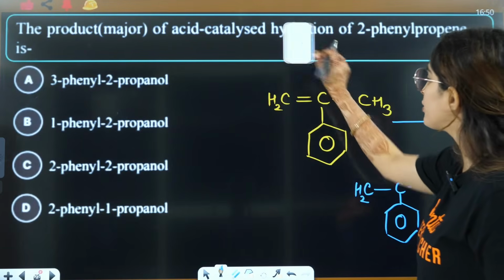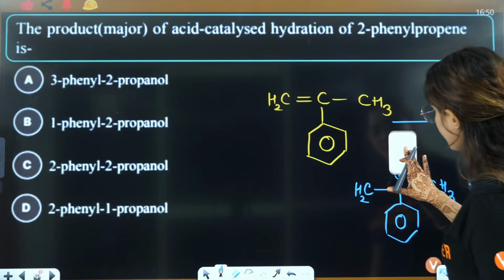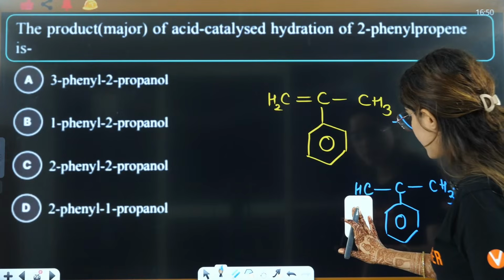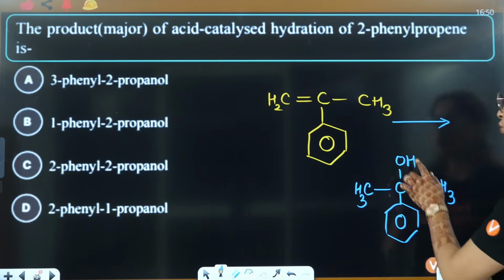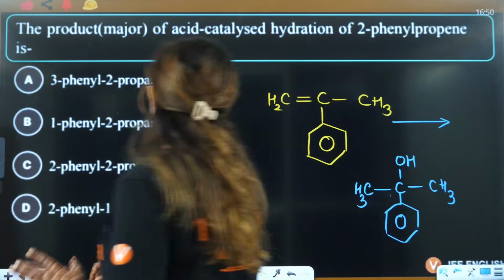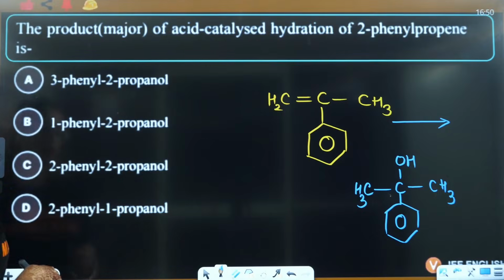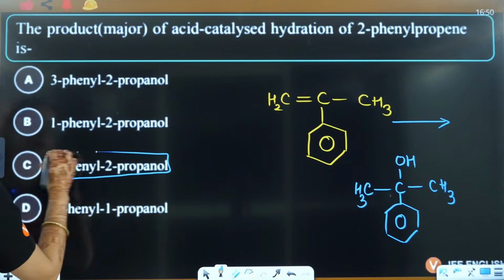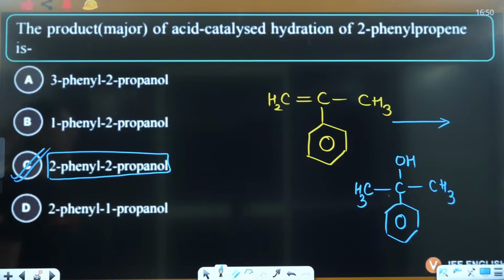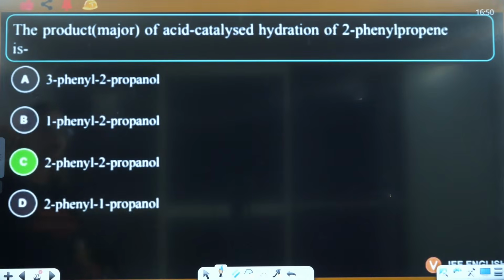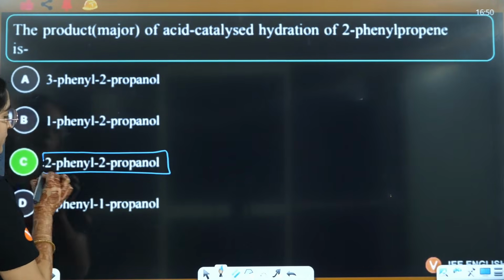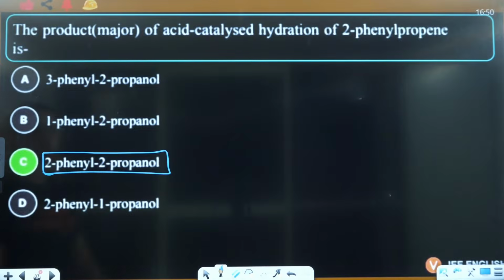But here when you put positive, it will have resonance with the benzene ring. So, I will put hydrogen here, and this will be OH. So, you will have a tertiary alcohol. That means 2-phenyl-2-propanol will be formed here, right. So, the answer will be C. All you have to see is which one will be more stable here. So, C is going to be the correct answer here.